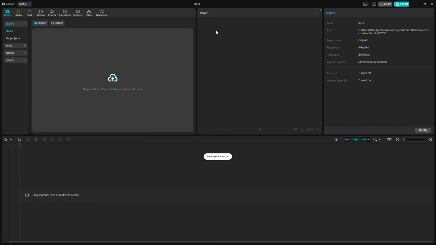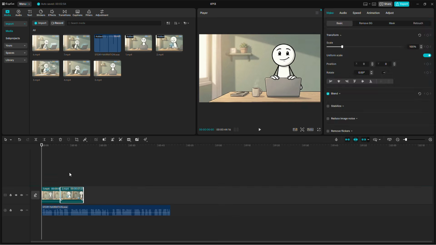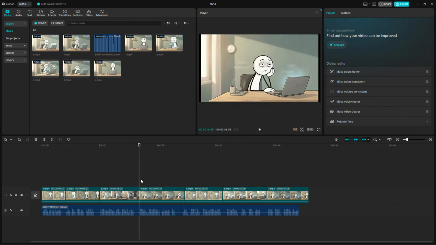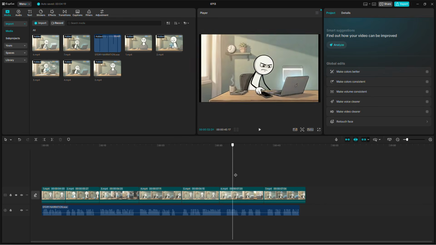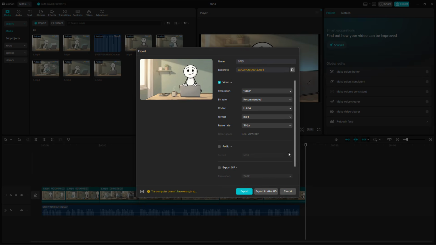Now, let's put everything together. Open your favorite video editor. Import all of your animated clips, along with the voiceover. Arrange each scene in the correct order. Then sync every clip with the matching narration. Once everything flows naturally, export your video. And that's it. Your AI Stickman animation is finished and ready to publish.